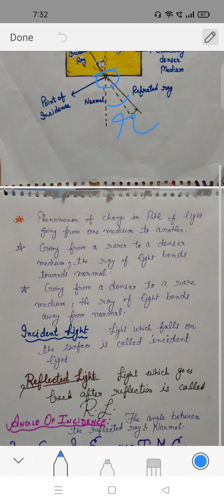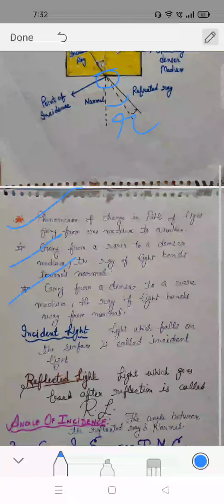So in the phenomenon of change in path of light going from one medium to another, when going from a rarer to a denser medium, the ray of light bends towards the normal, and when going from a denser to a rarer medium, the ray of light bends away from the normal. Angle I and angle R always change.